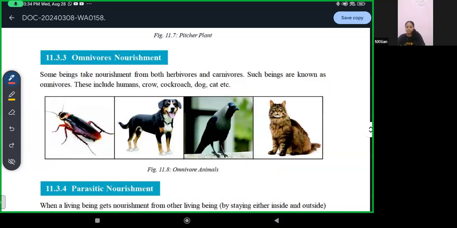Then we have omnivores nourishment. Some beings take nourishment from both herbivores and carnivores. Such beings are known as omnivores. These include humans, cows, cockroach, dog, cat, etc. I don't know why dog is mentioned.